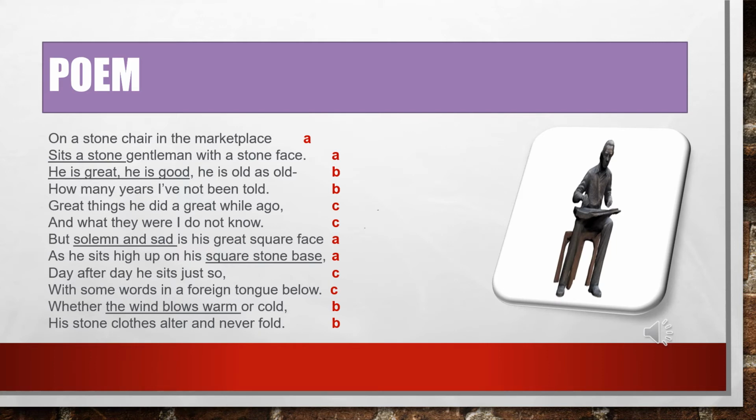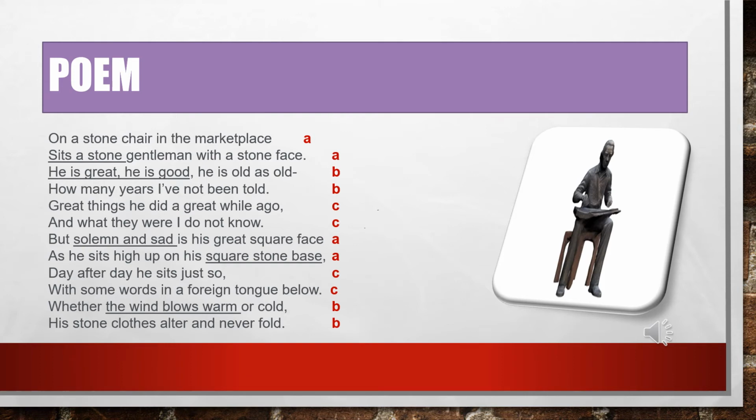"Day after day he sits just so." That means his expression is not changing. It is the same throughout the year, throughout the seasons. "Day after day he sits just so, with some words in a foreign tongue below." Foreign tongue below means that on the square base there is some inscription. Inscription means some writing has been given about the statue. So he says, "with some words in a foreign tongue below."